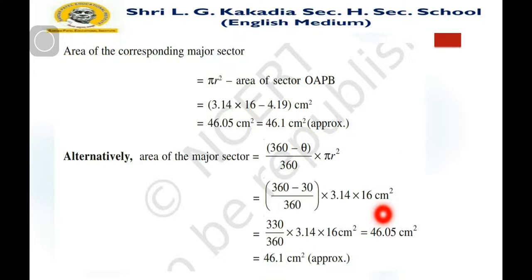It is approximately 46.05 centimeter square, and so the approximate answer is 46.1 centimeter square. So from both methods we can find the major sector, by using this formula or by using that formula.